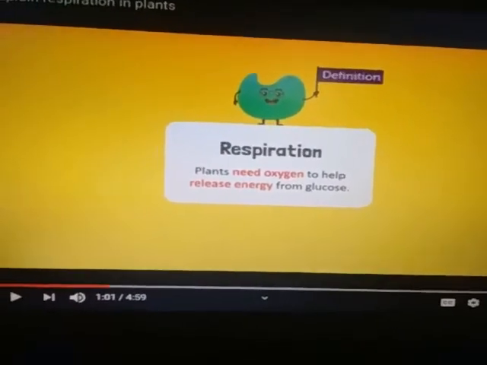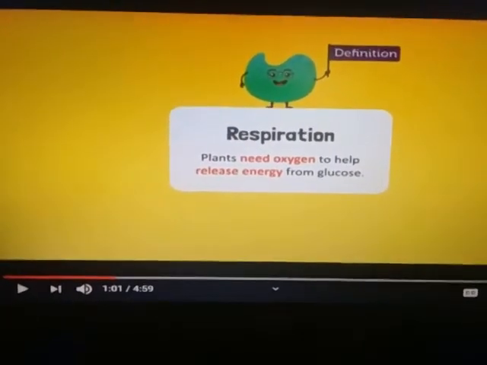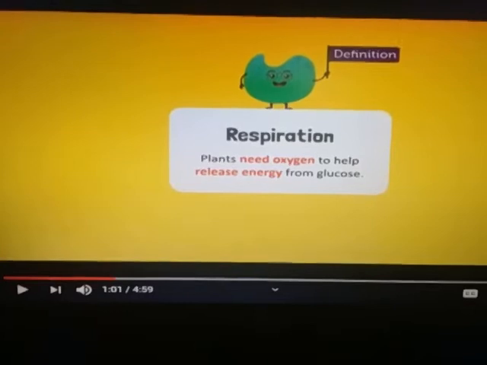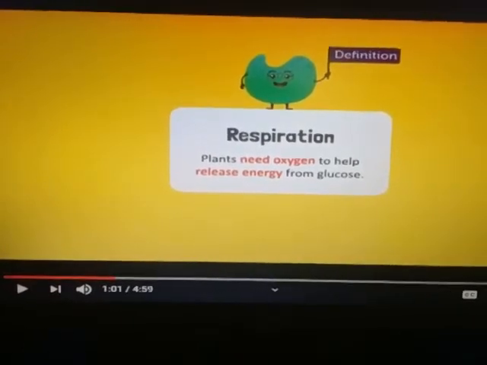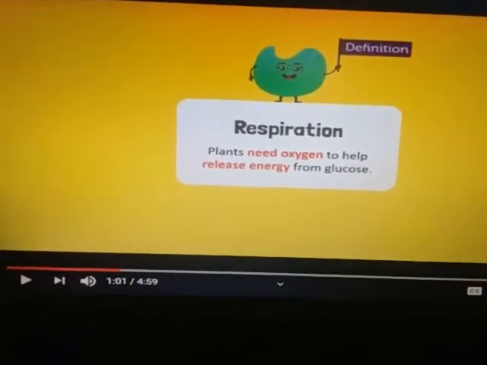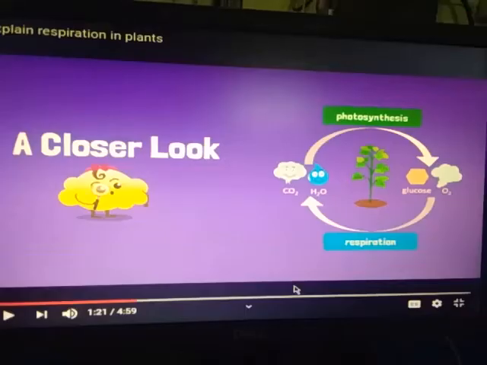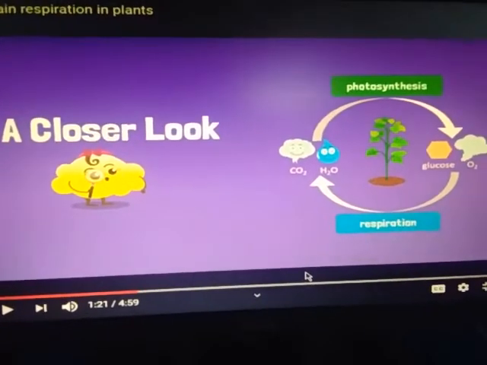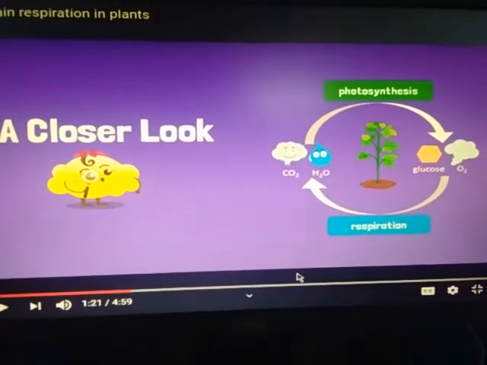In short, respiration is a process in which the plant needs oxygen to help release energy from glucose. Now we can watch the process through a diagram.